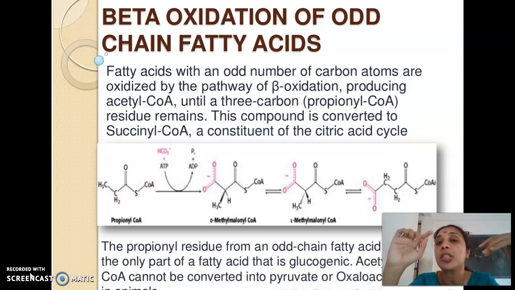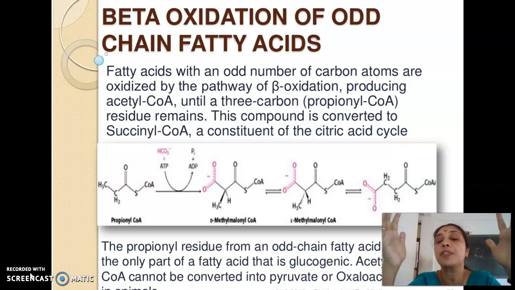Each cycle of beta oxidation has 4 reactions. There are 2 oxidation reactions, one catalyzed by FAD and the other by NAD. Then there is one hydration reaction, which is step 2. And there is a thiolytic cleavage, resulting in the reduction of the carbon chain by 2. Two carbon atoms are removed at a time and released in the form of 1 molecule of acetyl-CoA.